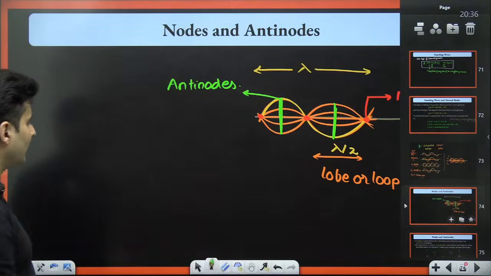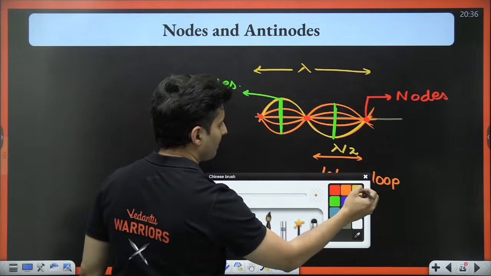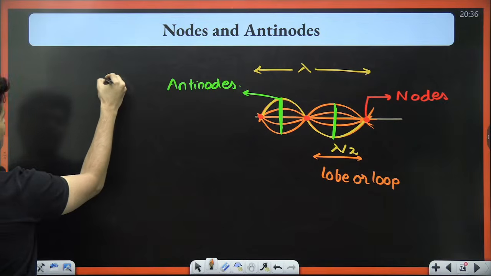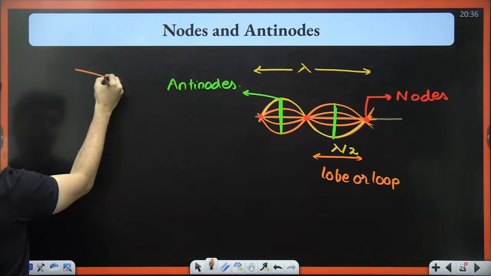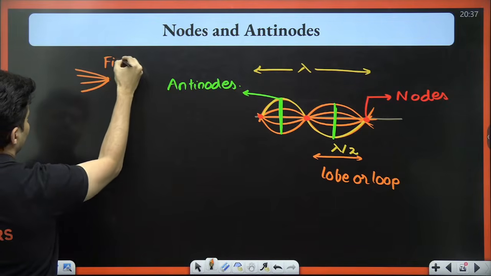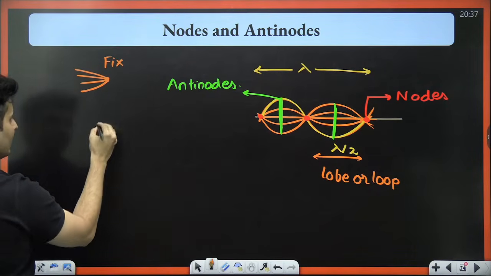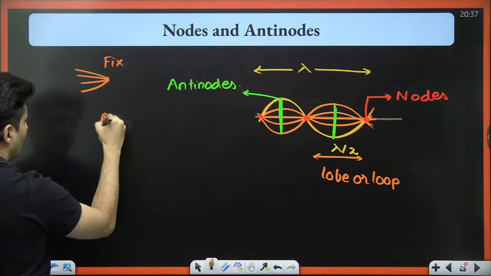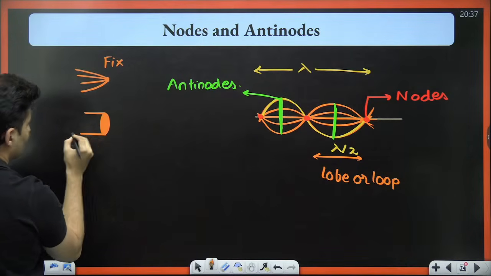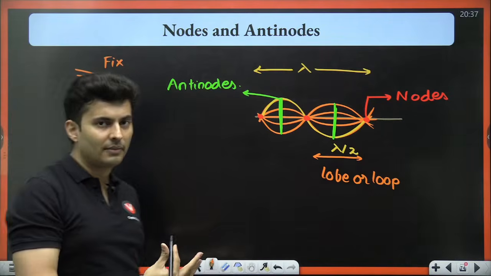So coming back over here. Whenever you have a fixed end, the end is fixed, or sometimes you have a pipe and that end is closed. In the case of sound also you can create standing waves.